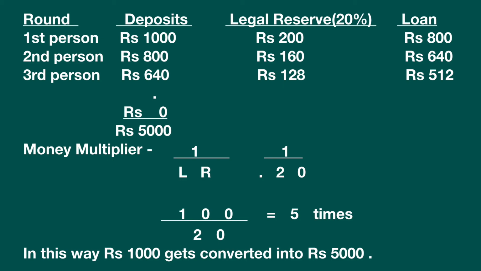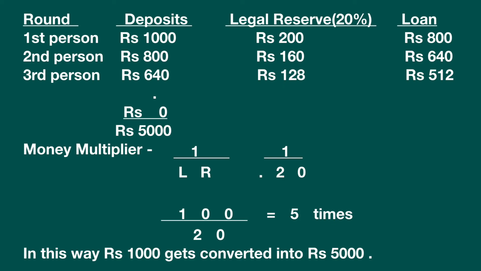Now how can it collect rupees 5,000? Below you can see the money multiplier. Money multiplier is the amount of money that the banks are able to create in the form of deposits with each and every unit of money it keeps as reserve. So this is the money multiplier: 1 divided by legal reserve. And how much was the legal reserve? It was 20%. So we can also divide 1 by 0.20, and then the point can be removed by dividing it into 100 divided by 20. The answer will be 5.